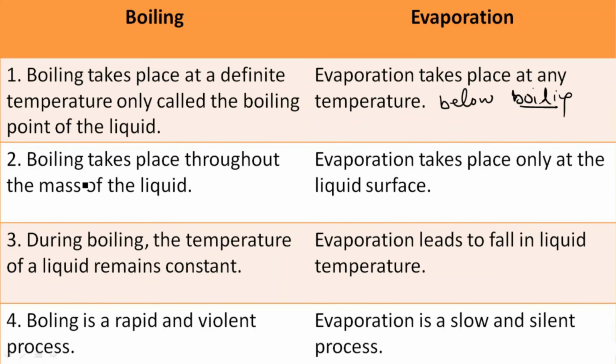Next, we have the second point. Boiling takes place throughout the mass of the liquid. What does it mean? For example, in this beaker I have water, and here I am going to heat the water. I am going to boil the water. So what will happen? The water particles present very near to the flame will take the heat from the flame, and by taking the heat they will move upside. When they move upside, they send the cooler particles downside to get more and more heat from the flame. In this way, the full water present in this beaker is going to boil.